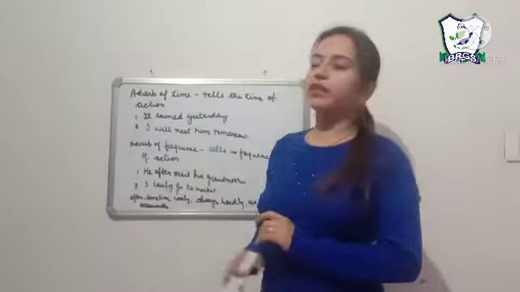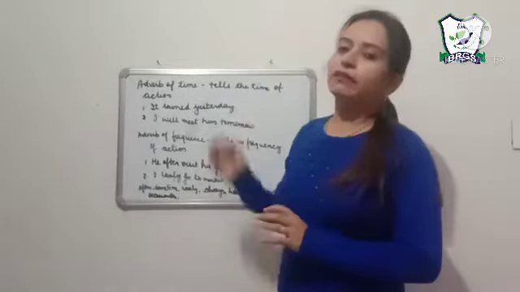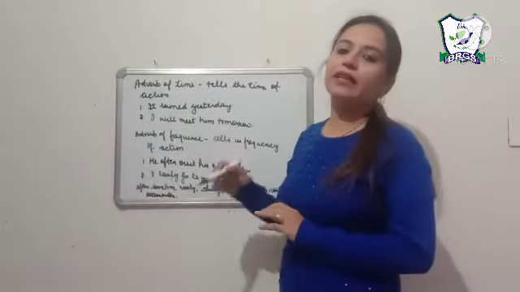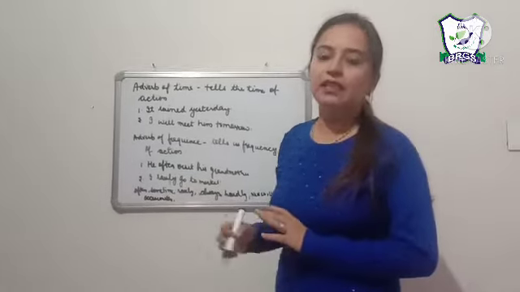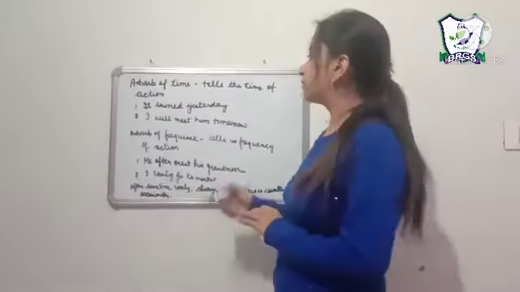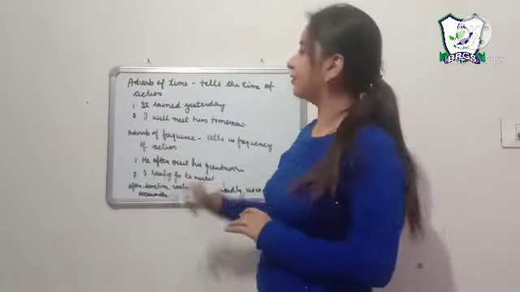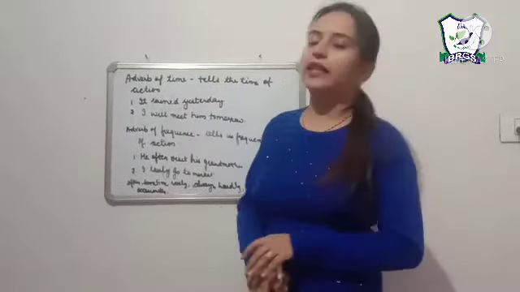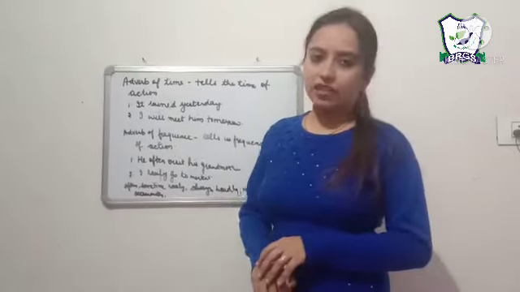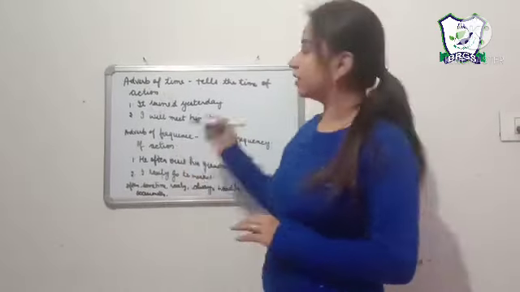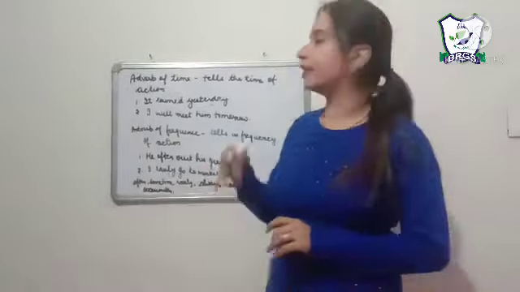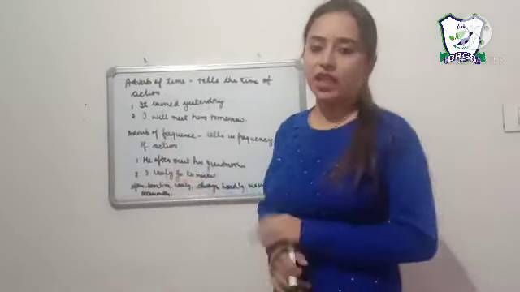Students, next is our adverb of time. Adverb of time tells us when the action takes place. For example, it rained yesterday. Here, what is the action being done? Rained is the action, and when did it happen? Yesterday. It is telling us the time when an action takes place.